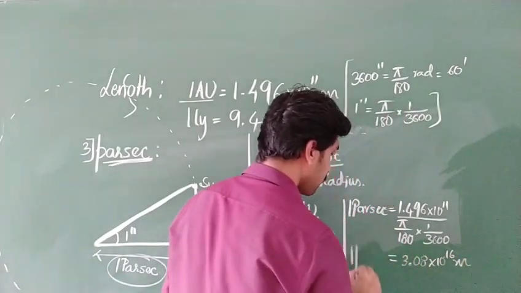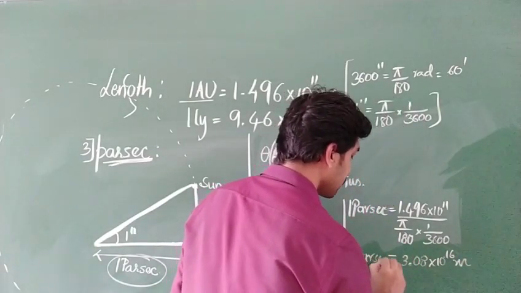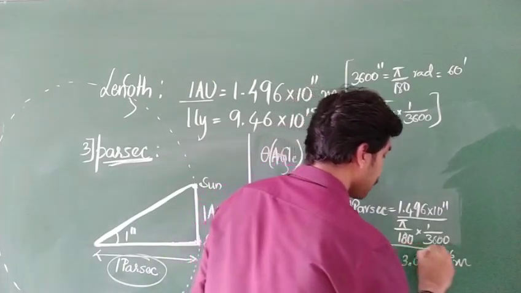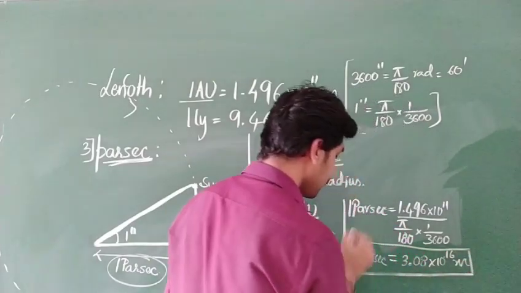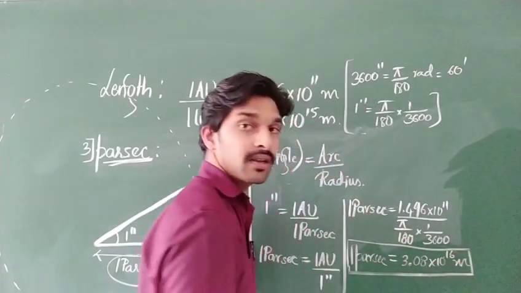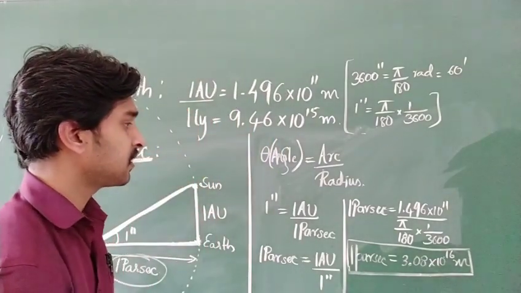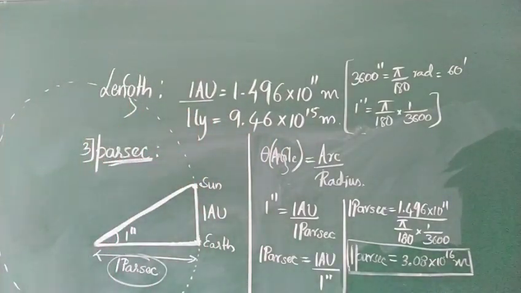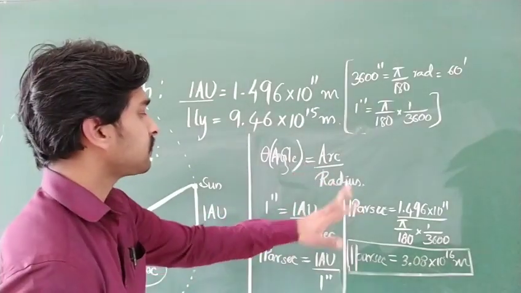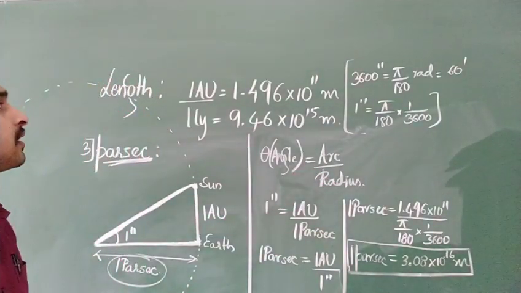So the value for 1 parsec is 3.08 × 10^16 meters. Clear? Shall I erase the board? You can note it down. Okay?